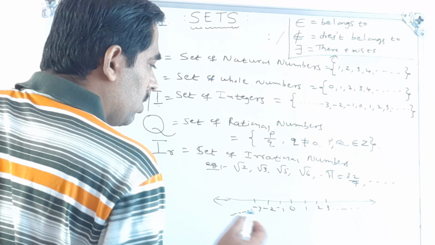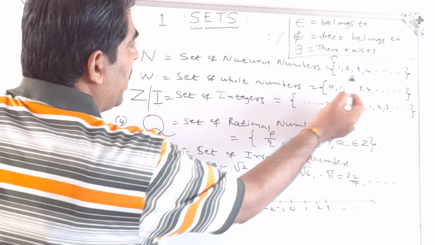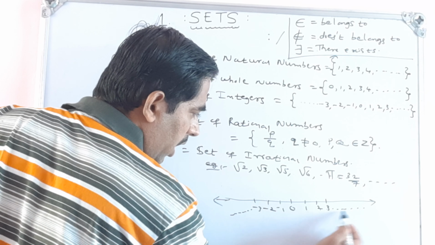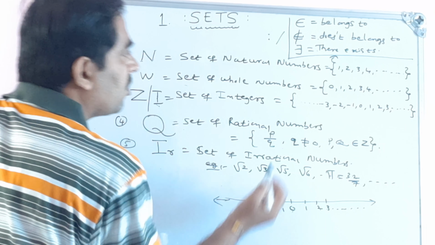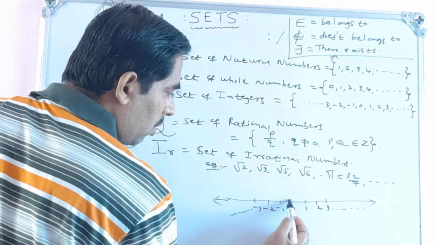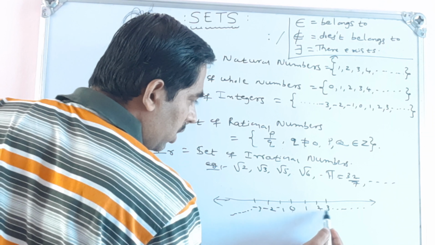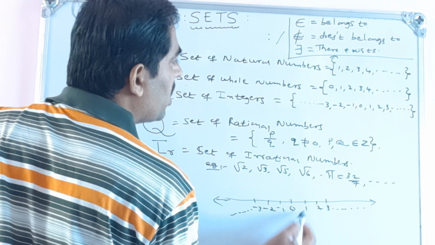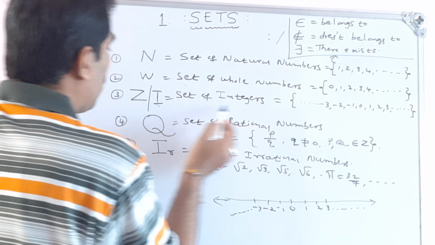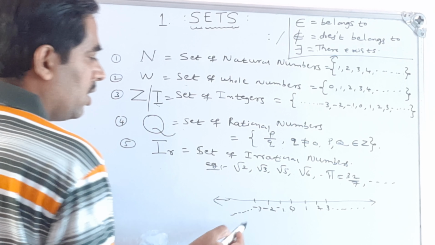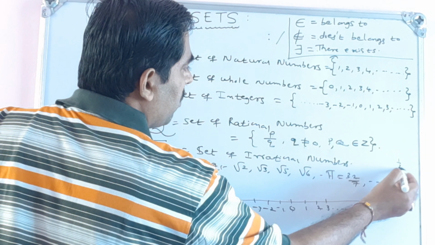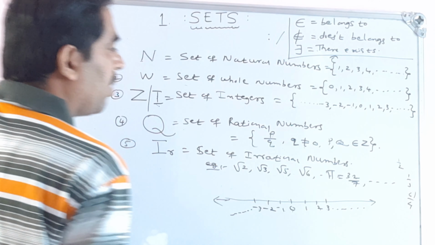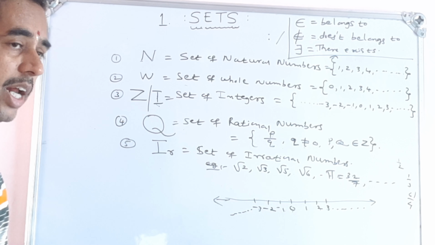So observe carefully here, the set of natural numbers: 1, 2, 3. If I include 0, then 0, 1, 2, 3 becomes the whole numbers. If you consider all of this, -3, -2, -1, 0, all these are called a set of integers. Then we get numbers of the form 1 by 2, 1 by 3, 6 by 4, that is, numbers which are of the form p by q. They are called rational numbers.